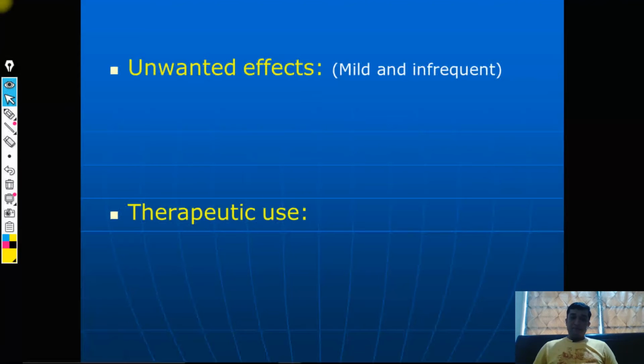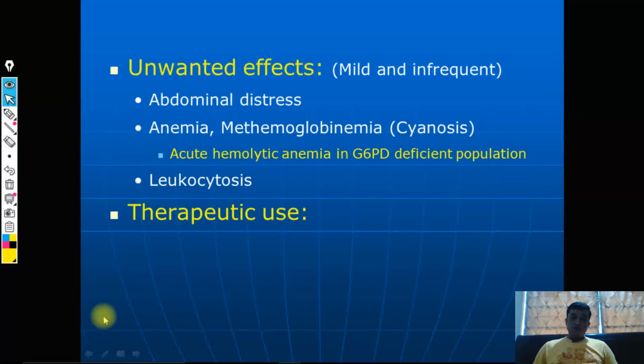Unwanted effects are mild and infrequent, but still you can observe some effects like abdominal distress. This is again mild. When you give a larger dose, then this becomes a problem, but at therapeutic doses, these are very mild. Okay. Similarly, anemia also is very mild at therapeutic dose, but at larger doses it could lead to a problem.